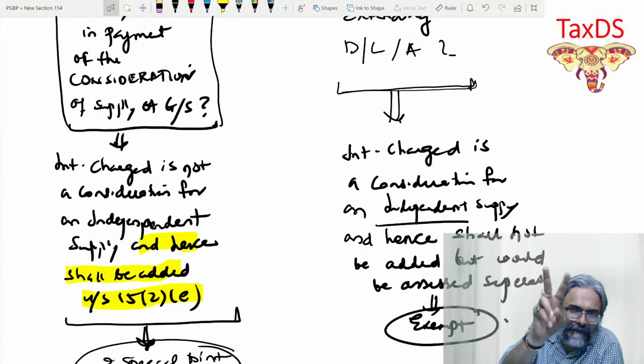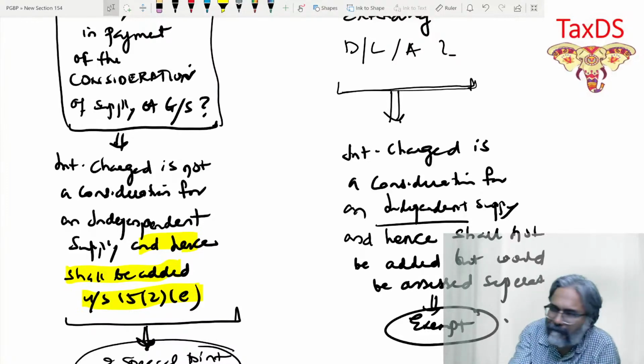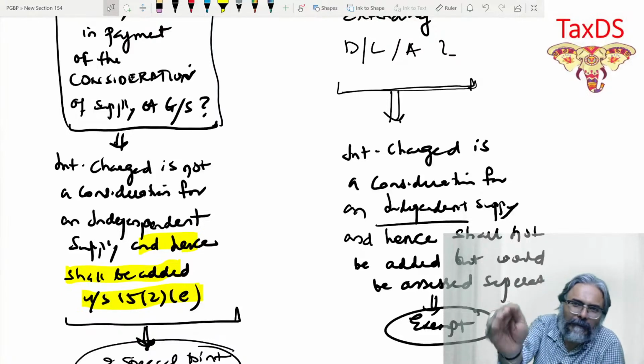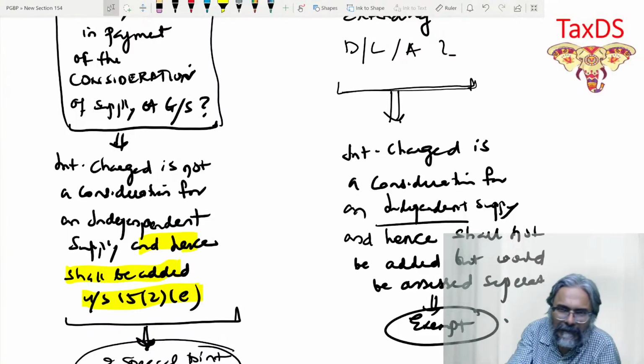Now I'll give you two options. Option number one, the shopkeeper will say that, okay, I'll give you EMI facility. You pay me this in 24 EMI. So he is giving you an EMI facility wherein you can pay 2.5 lakhs in 24 installments.